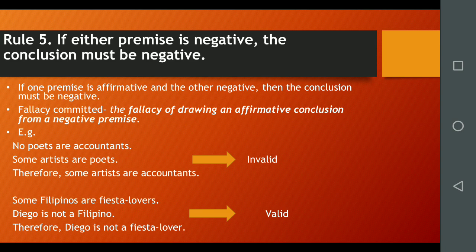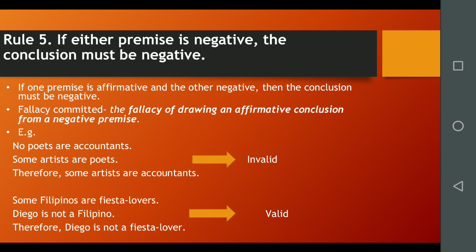Unlike some of the fallacies identified, this fallacy is not common, because any argument that draws an affirmative conclusion from negative premises will be instantly recognized as highly implausible. Even an illustration of the mistake will appear strange. For example, no poets are accountants. Some artists are poets. Therefore, some artists are accountants.